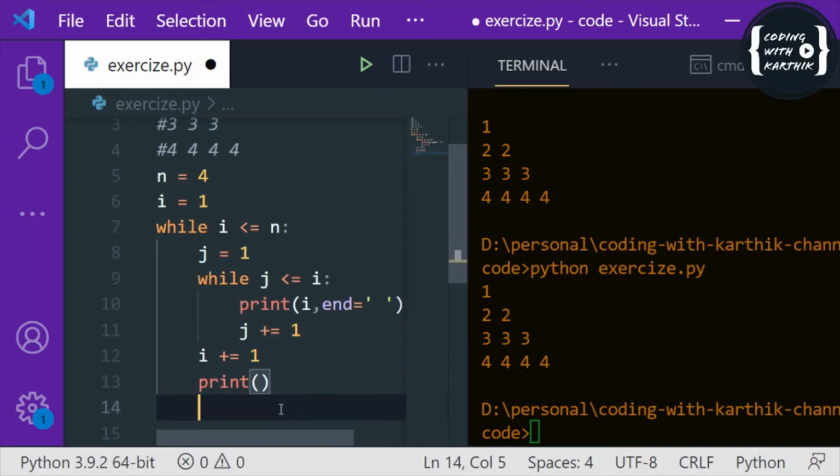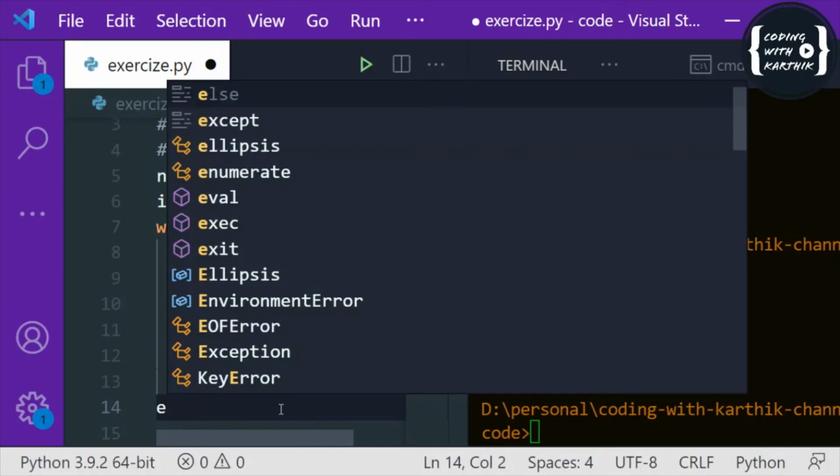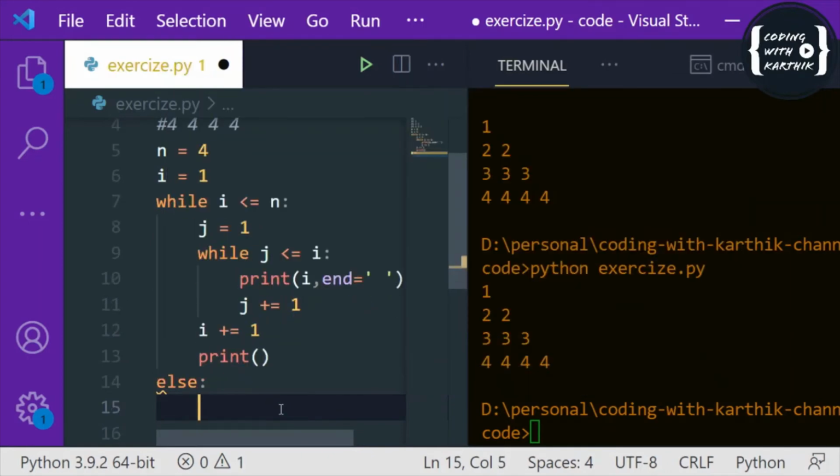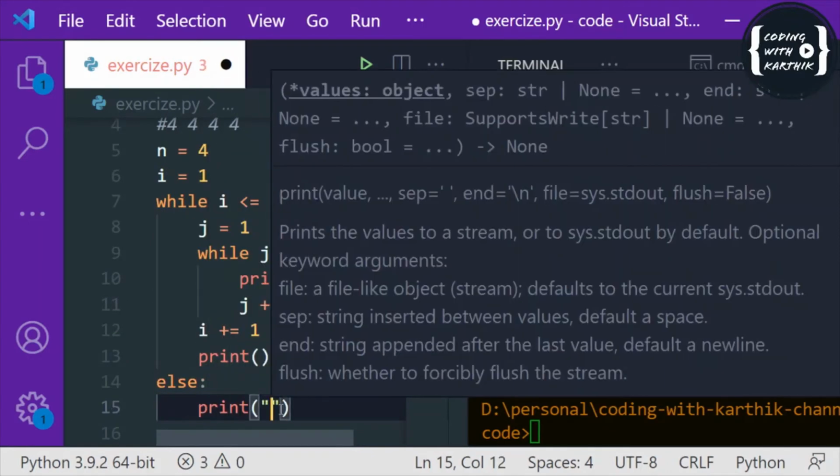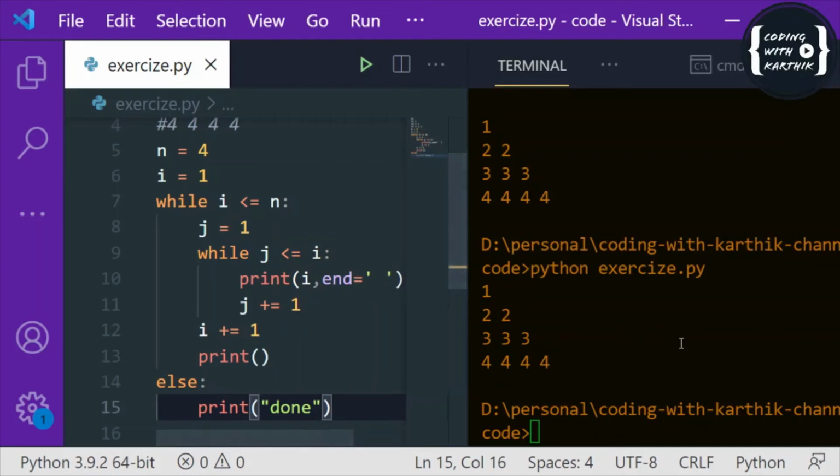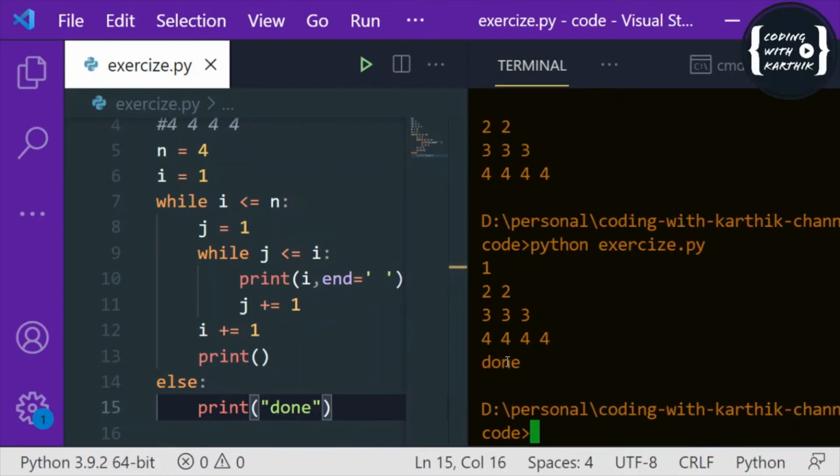So this is how it works. And here, in a while loop also, we can use an else statement. So this will execute once that while loop is done. Let me just print out "done". So if I execute this, you can see it. After this iteration is completed, then it will print out the statement. So this is how it works in a while loop.